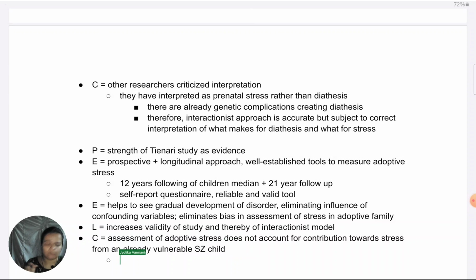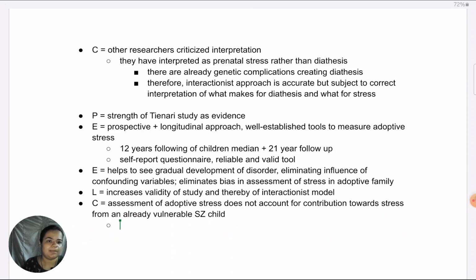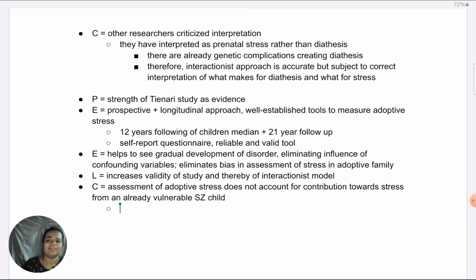Now, what is the problem because of this? Like I said, we always have to link back to interactionist perspective. If this is the case, that the child themselves are creating stress in the family or they are provoking parents into creating stress, then the assumption that diathesis by itself, genetics by itself does not create schizophrenia and there has to be external stress to contribute to it might not be very accurate. So it can reduce the validity of the study and thereby the diathesis stress model,